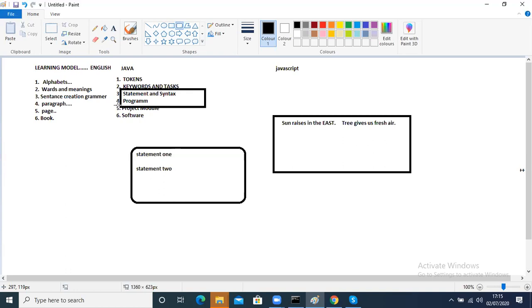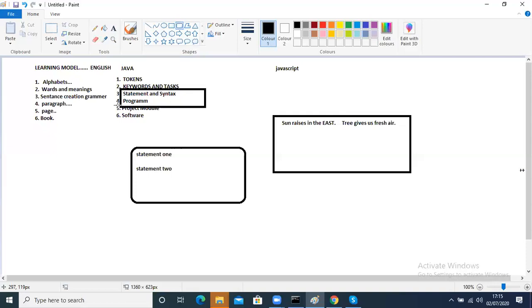What about Java? In Java, we learn tokens. After that we frame tokens to prepare keywords. With keywords we arrange statements with perfect syntax.